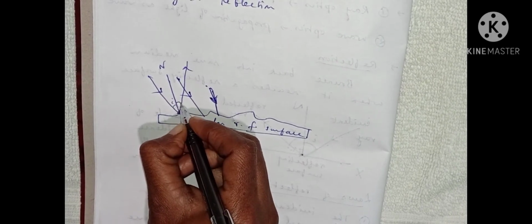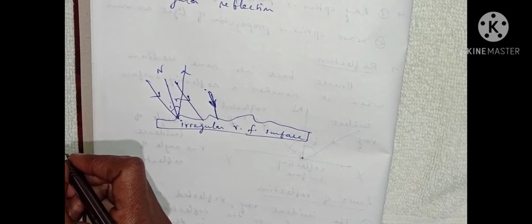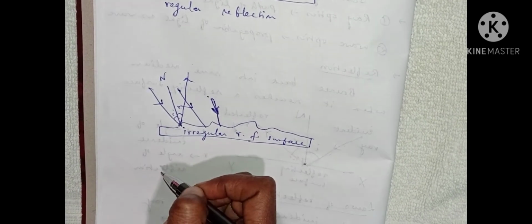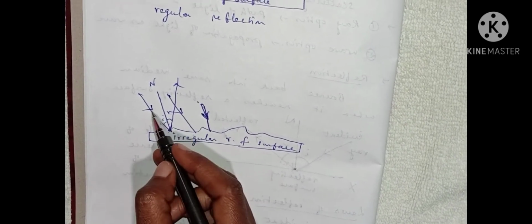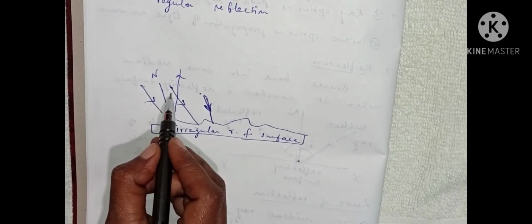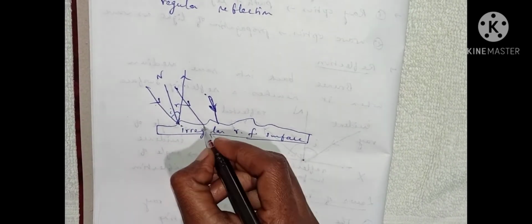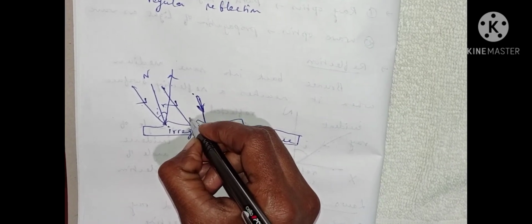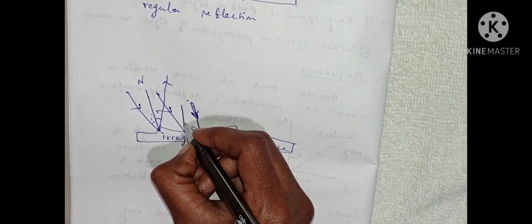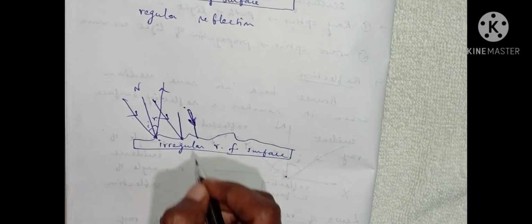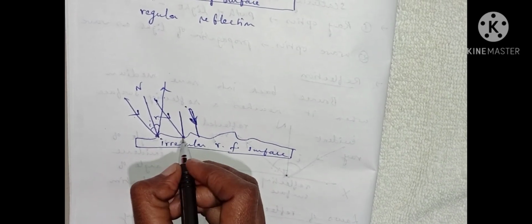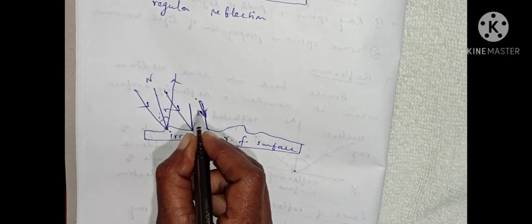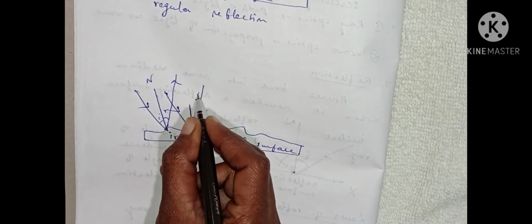So the angle of reflection R is equal to the angle of incidence. This is the reflected ray for the first incident ray. Then next, for the second incident ray, this is the normal at this point of incidence. According to the laws of reflection, the reflected ray is here.